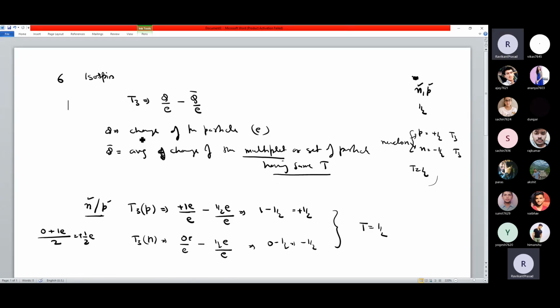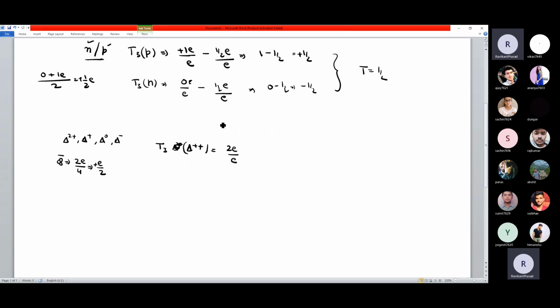Total charge of the means charge of the particle divided by E minus average charge divided by E. So this is 2E divided by E minus average is this one. So now it is E by 2 with plus sign है तो plus ही रहेगा, so divided by E. So this is how much? 2 minus half. So what is this number is? 3 by 2.